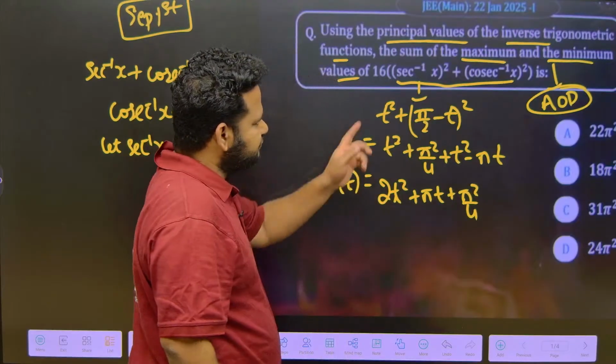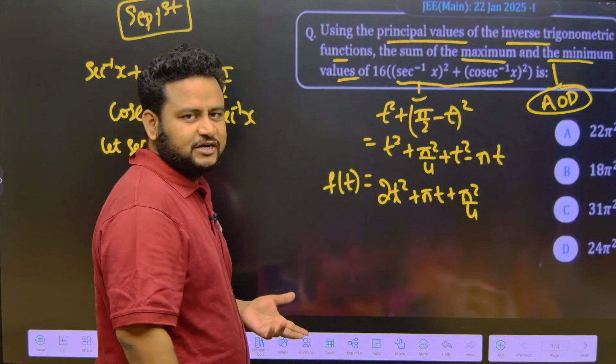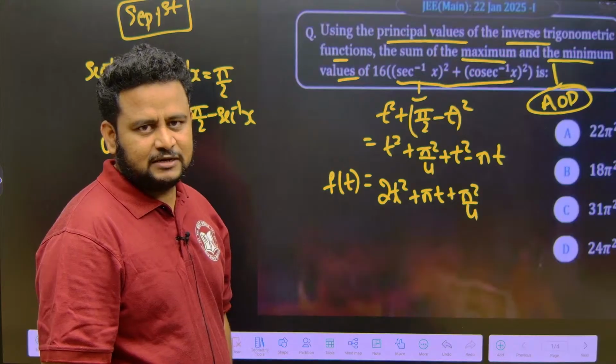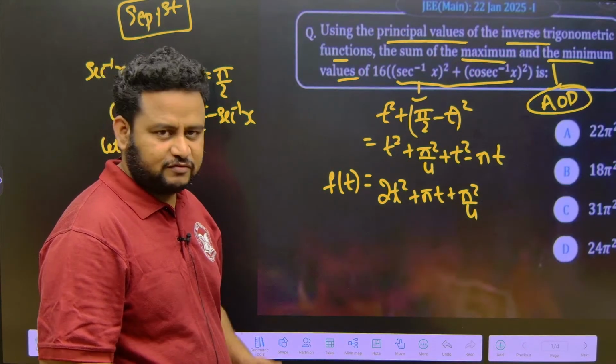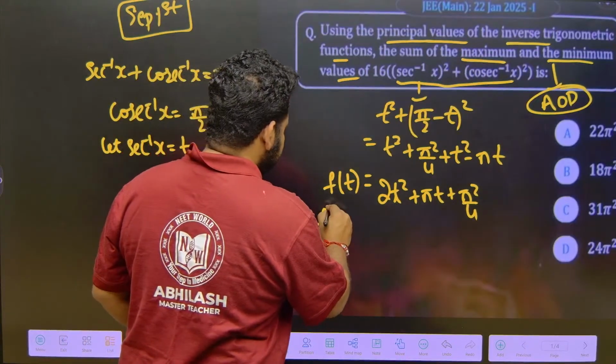So, I have to first find the maximum and minimum value, right. First, what I have to do? Our first step is to find the derivative and equate it to 0 to find the critical points. Then let us do the double derivative to find whether it is positive or negative, to find out whether it is maximum or minimum. So, let us write down. So, f dash of t is what?